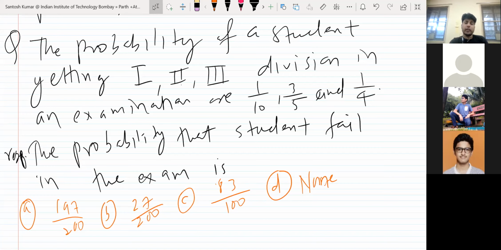So what is the meaning of getting failed? It means he will neither get grade 1 nor grade 2 nor grade 3, as in neither division 1 nor division 2 nor division 3.